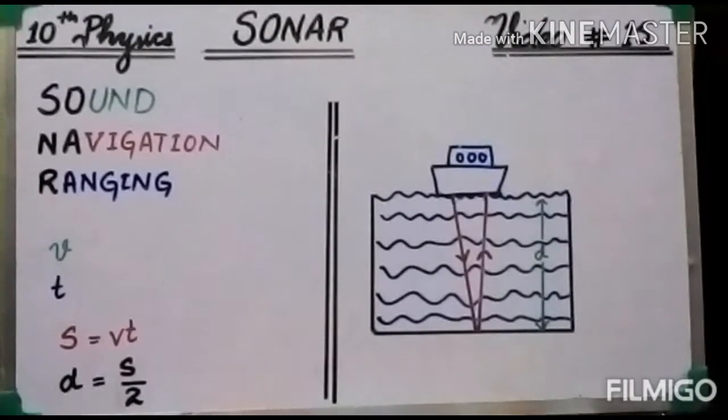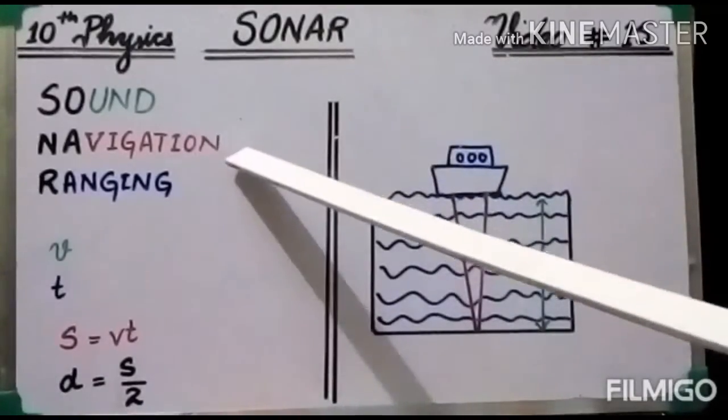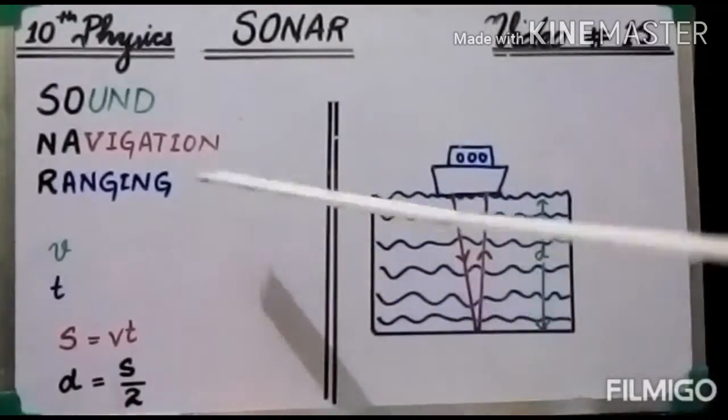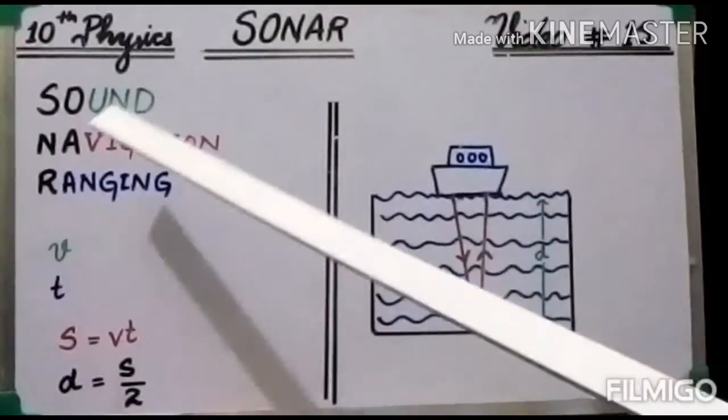Sound is used to locate underwater depths, like the depth of a sea, or for locating objects lying deep on the ocean floor. The technique is called sound navigation and ranging. As it is a very long word, we use an abbreviation of the given words, that is sonar.